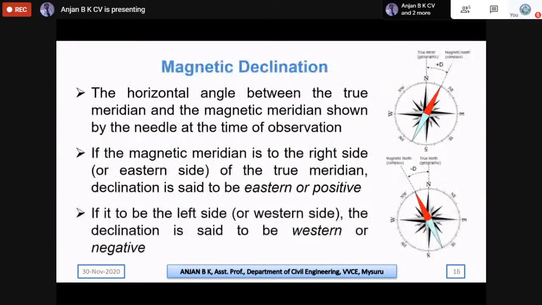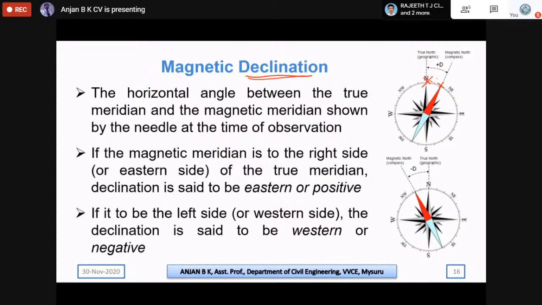And coming to the next important topic on compass, that is declination. Normally there will be a question in the GATE. So what actually does declination mean? Declination is the difference between the actual true bearing and the magnetic bearing. The true meridian will be our true north of the earth, and the magnetic north is what the magnetic needle we are using in the compass will be showing, which is a different direction.